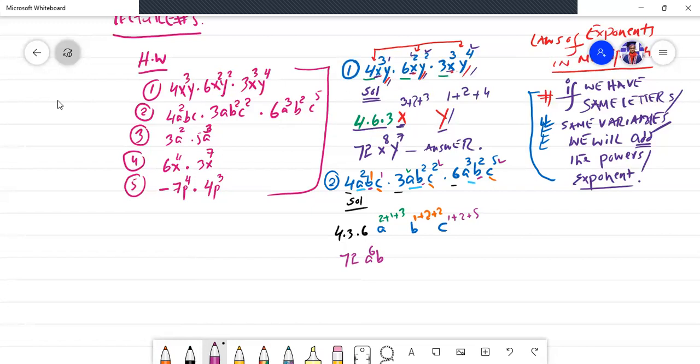Now pick the b. Add the powers of b. 2 plus 2 is 4, 4 plus 1 is 5. Easy. Now pick the c. Add the powers of c. 5 plus 2 is 7, 7 plus 1 is 8. Easy. So the answer would be 72 a raised to power 6, b raised to power 5, c raised to power 8.